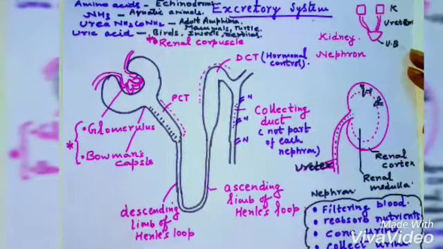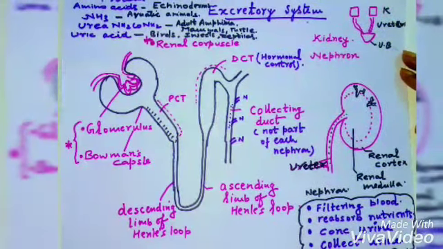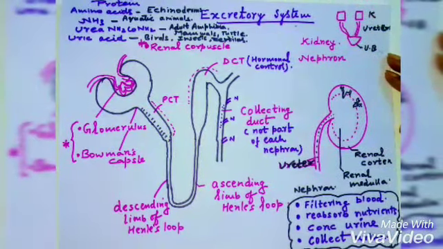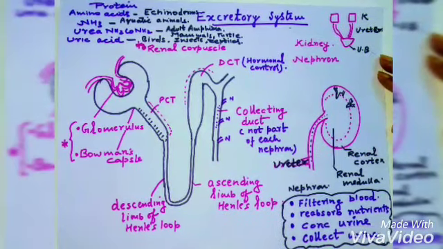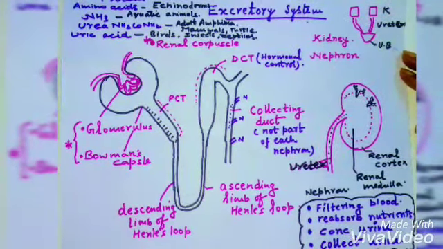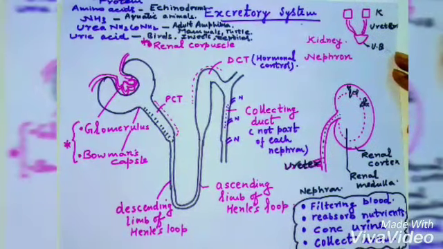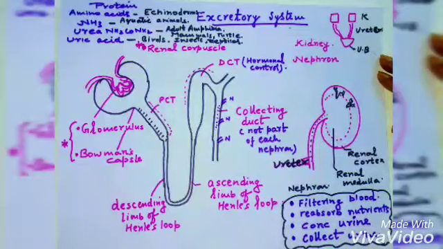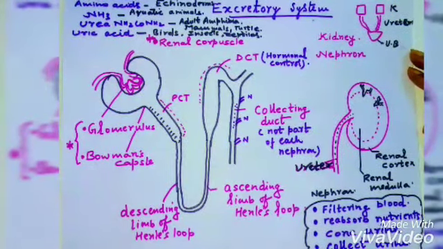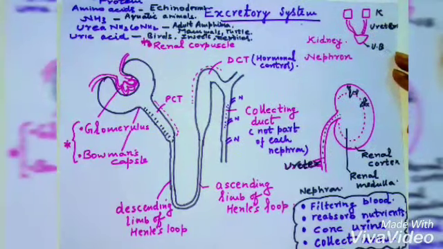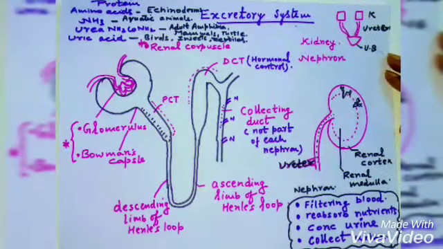These kidneys are generally bean shaped in structure, and the kidney is basically divided into two different parts. The outer part is the renal cortex, and the inner part of the kidney is the renal medulla. The majority of the nephron is located in the cortical part, and the loop of Henle, which is a very large structure, is mainly located in the medulla of the kidney.